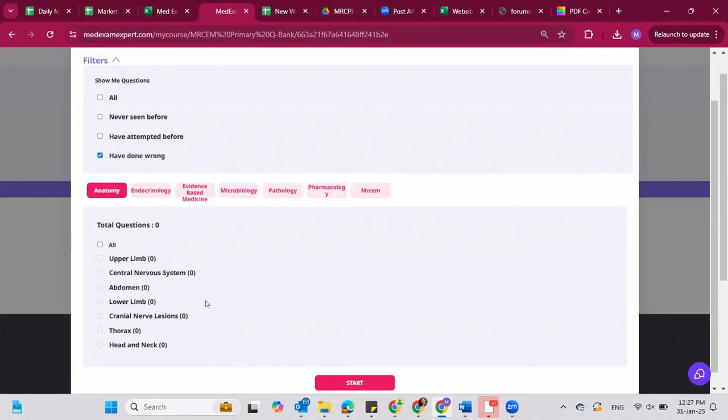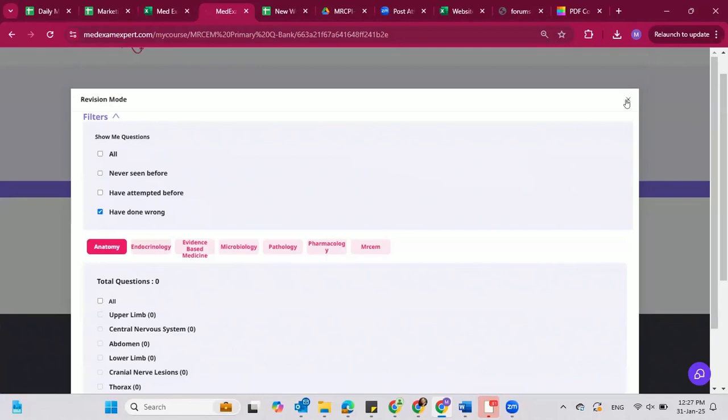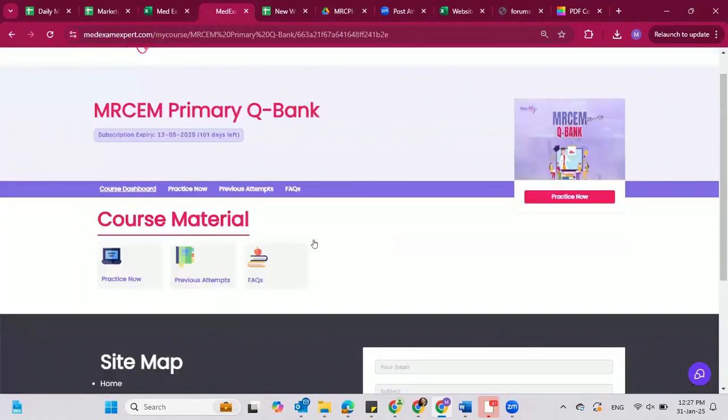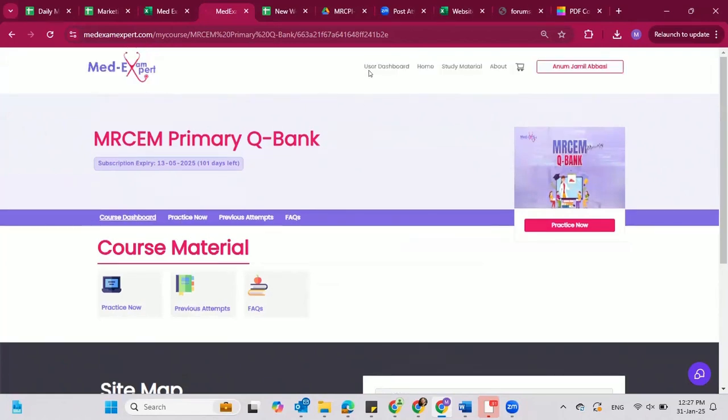Because I haven't practiced anything yet, it is not coming up, but you will have to select here have done wrong and select the abdomen, and you will open up the view where you did the abdomen questions wrong, and you can just go and practice them again. So this is how handy and helpful it would be. So this is all about the question bank. You can come here and practice as much as you want and as many times as you want. It is not a limited thing as well.